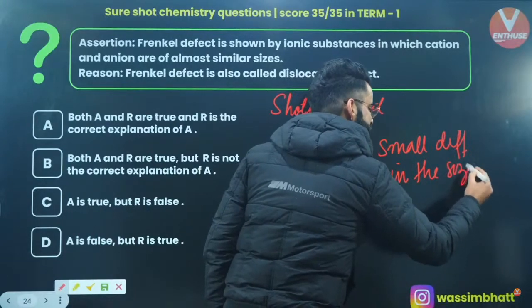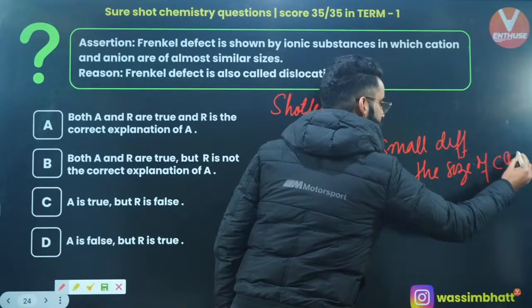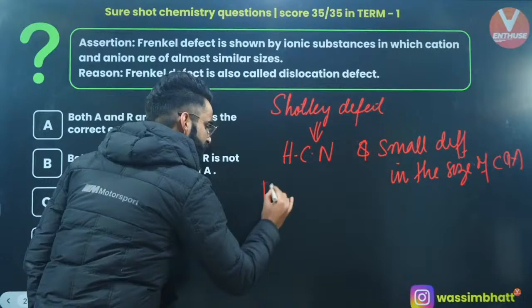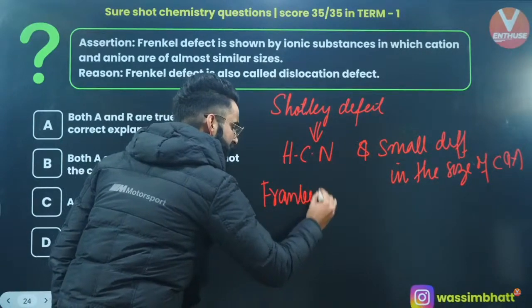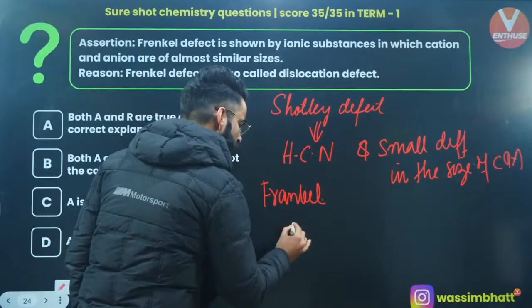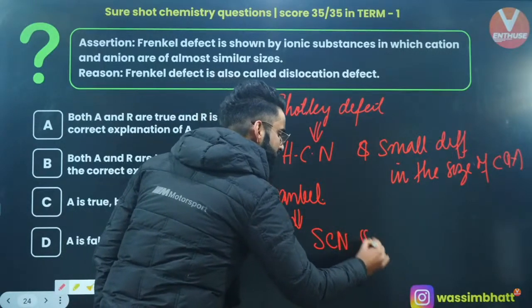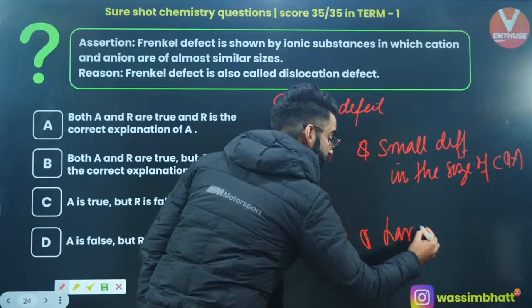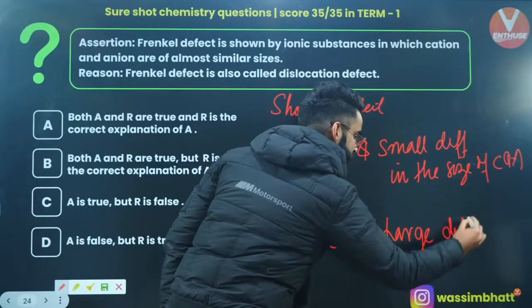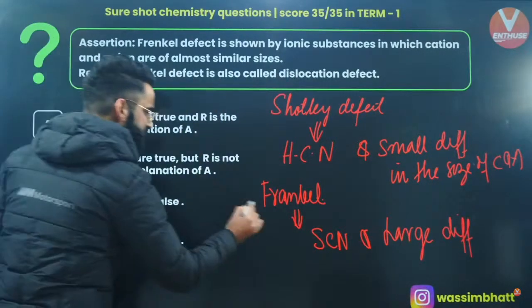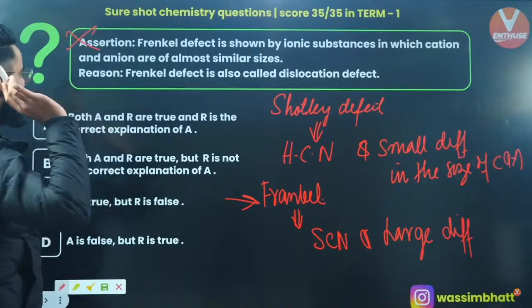And Frenkel defect is generally shown by those compounds which have a low coordination number and a large difference in the size of cation and anion. So this statement is false.